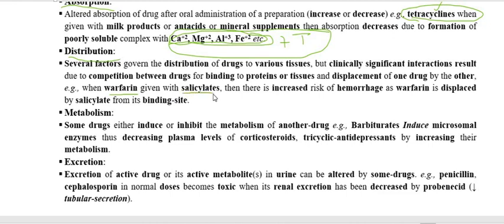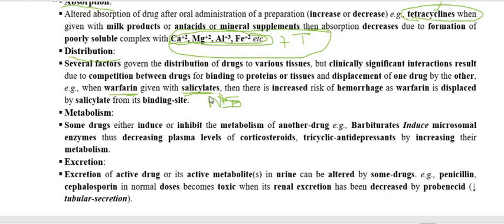As we know, warfarin is a drug with high protein binding capability. The other drug is the analgesic salicylate. Warfarin is an anticoagulant. When we use warfarin alone, its protein binding capability is very high. So it gets bound with the serum or blood proteins, and only the free drug produces its action. So warfarin gets bound with the serum.